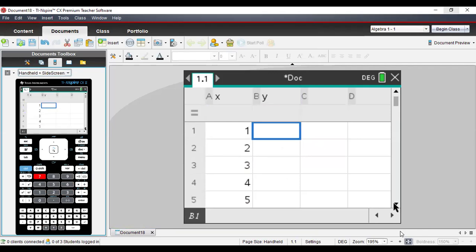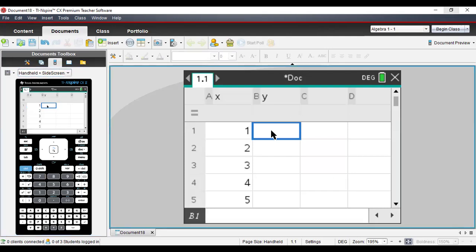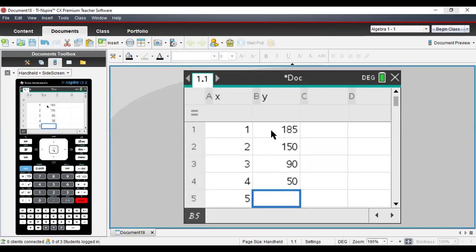And so the first week we made 185 million. The second week we made 150 million. The third week we made 90 million. The fourth week we made 50 million. Okay, let's try this again. First week, 185 million. Second week, 150 million. Third week, 90 million. Fourth week, 50 million. And then the fifth week, 25 million. And then the last week, we made only 5 million. Boom, done. So now go back to the home screen.